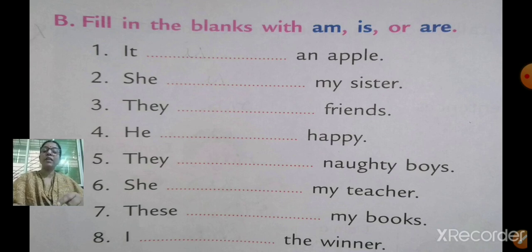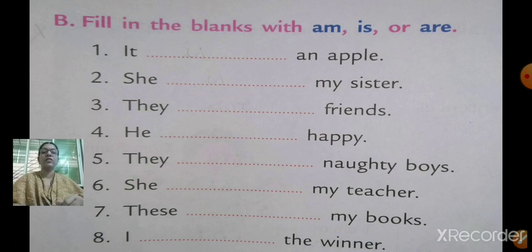Now, when we say you, we have to use are. Like, you are a boy, you are a girl, you are my best friend. Understood? When to use these words am, is, are.